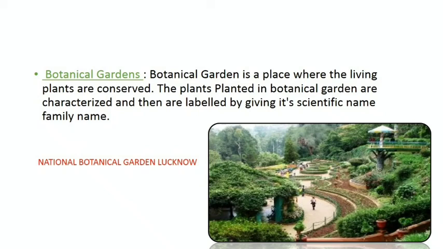The main purpose of botanical gardens is to identify the plant species under consideration. The picture you are seeing on your screen is of one of the famous national botanical gardens, situated in Lucknow in India. This botanical garden is more like a public park. Do visit.